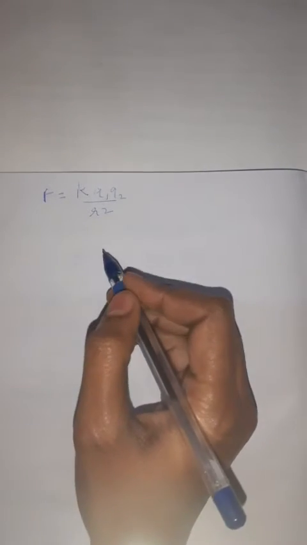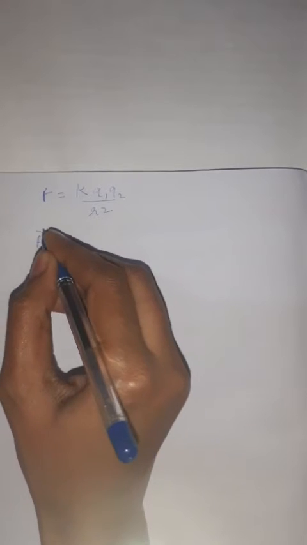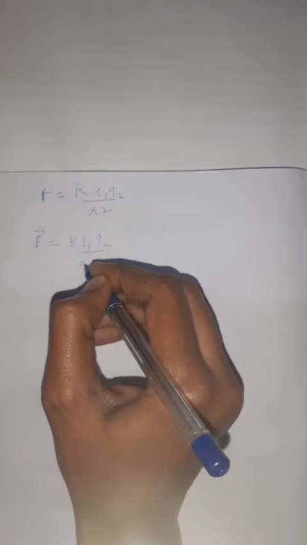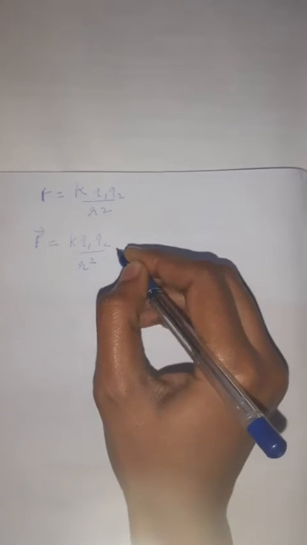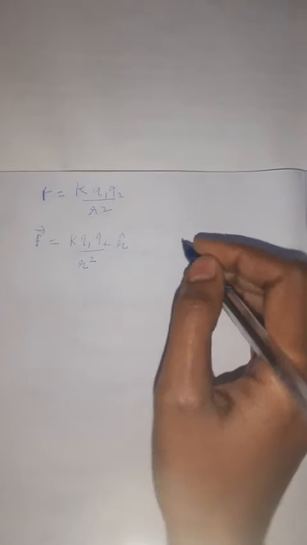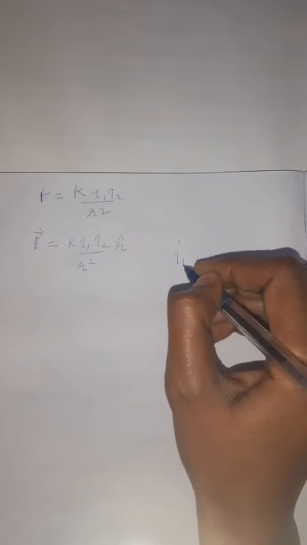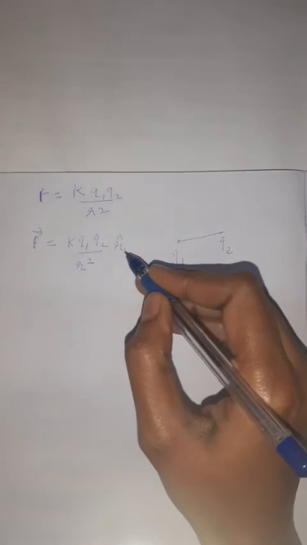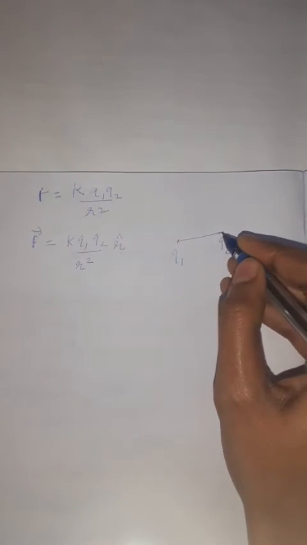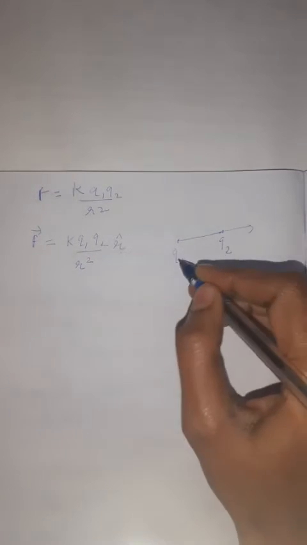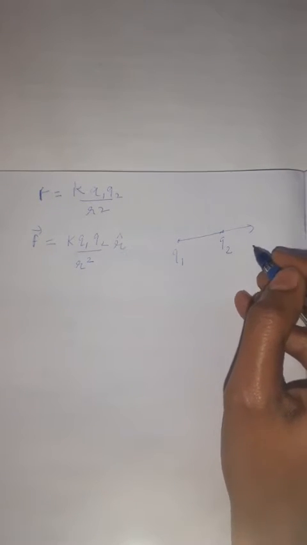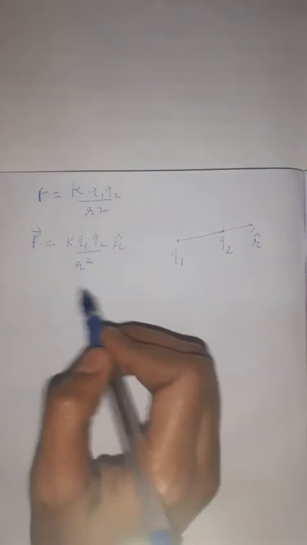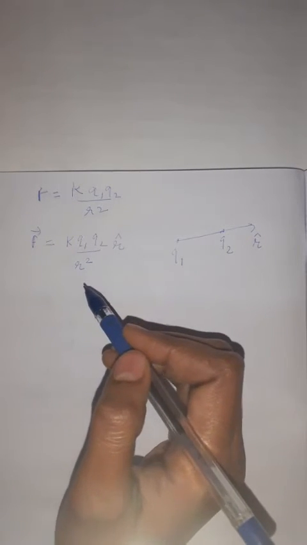If we want to know its vector form, then the vector F will be equal to K Q1 Q2 upon R square, and a unit vector also comes there, R cap. So there are two charges Q1 and Q2, and this is the line joining them. What is R cap? R cap is the unit vector along the line joining the two charges Q1 and Q2. So R cap is the unit vector in this direction. This is known as the vector form of Coulomb's law.